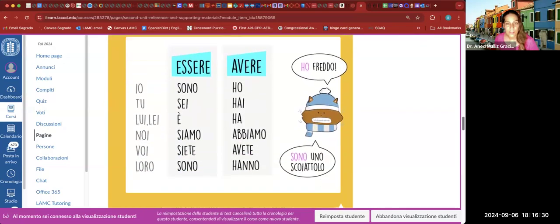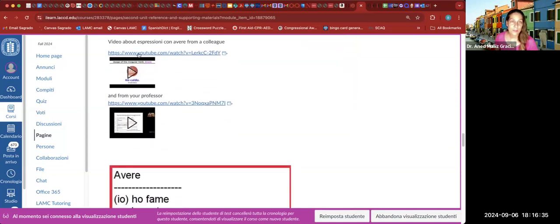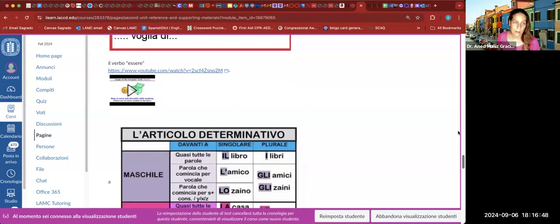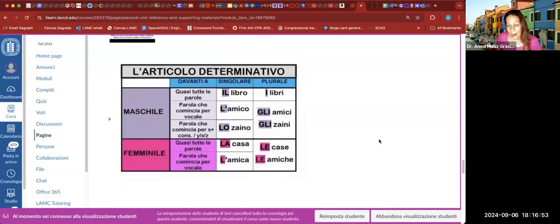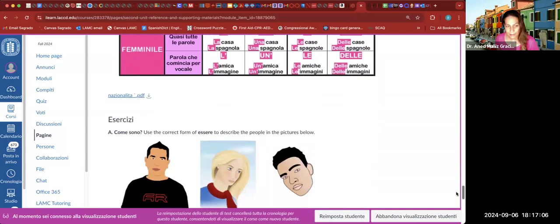And then the verbs essere and avere in a slightly different format, right? And then you have espressioni con avere. That is going to be on the fourth week, but some of you may already be on them. And again, a list, the verb essere, the conjugation, and then a chart about the articles. The articles are the or a in English, right? Some languages don't even have articles. And then you have an even more complete list there.